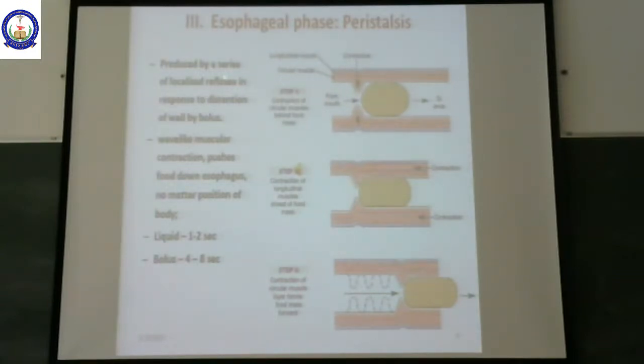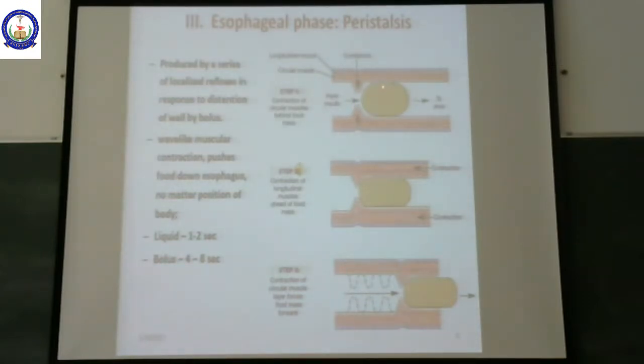Now, in the esophagus, what happens to the food bolus? How is the food bolus pushed by the process of peristalsis? Peristalsis is produced by a series of localized reflexes. What happens when the food bolus enters from the mouth into the esophagus? This food bolus is going to push, can you see here, the smooth muscles in the GI tract, in the esophagus.